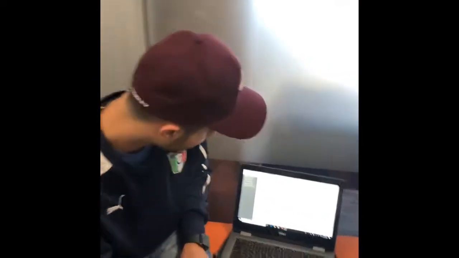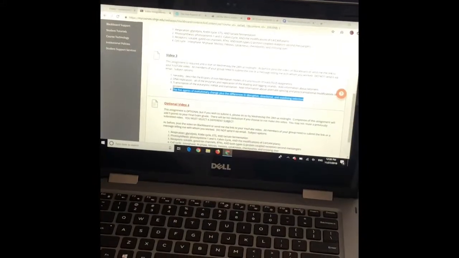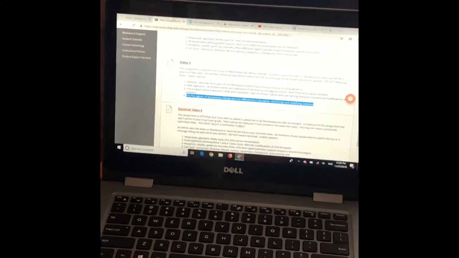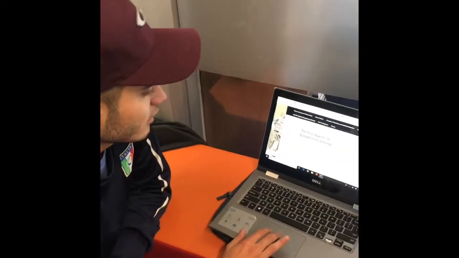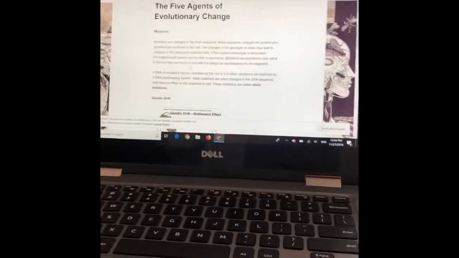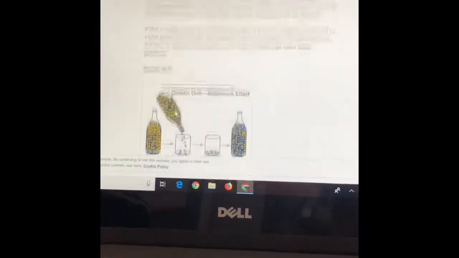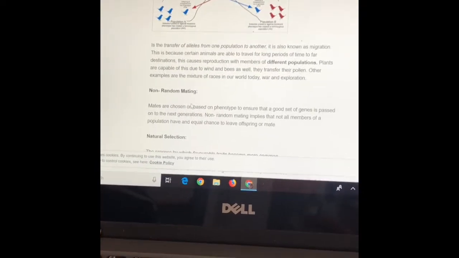And today we're going to talk about the 5 agents of evolutionary change plus the differences in disruptive, directional, and stabilizing selection. I'm going to start talking about the 5 agents of evolutionary change. There are 5 agents, which are mutation, genetic drift, gene flow, non-random mating, and natural selection.